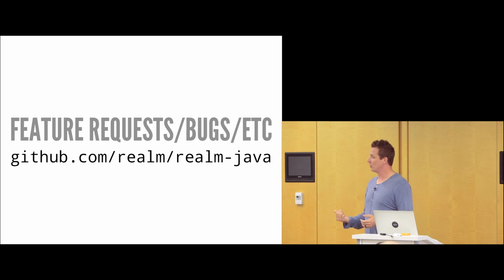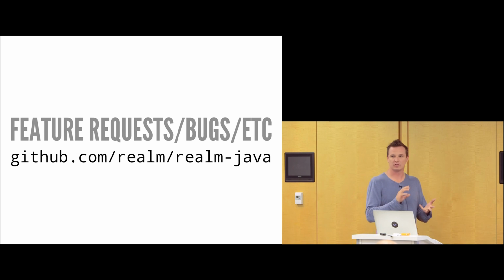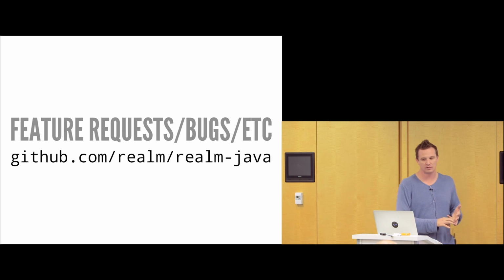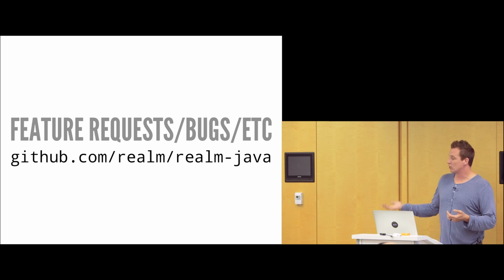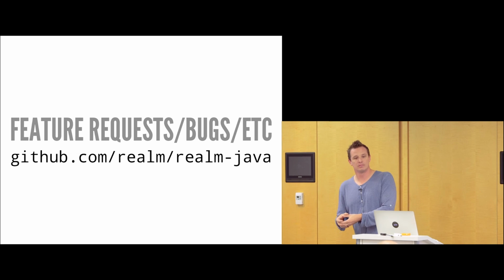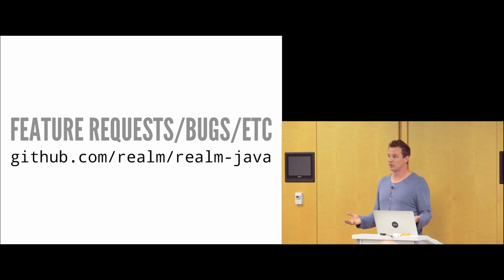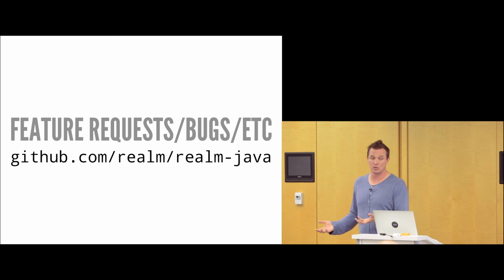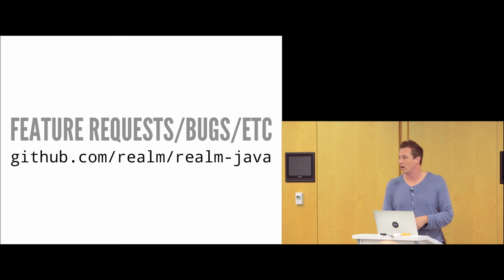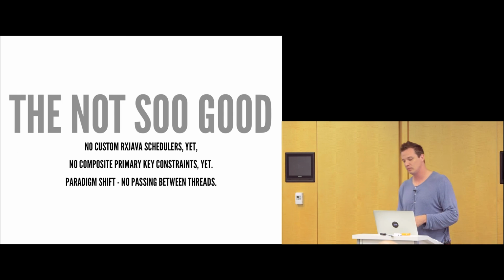Furthermore, with the 2.0 release, these are just the bindings. So you'll see Realm Java, you'll see the Swift bindings, you'll see the Objective-C bindings. The core database, which is a C++ database, was always internal until this last week, and now that is actually out in the open. So if you have a background in C++ or you want to see how the guts of this thing work, it is now completely open source, so you can actually go check it out, and that's going to be at Realm's GitHub page, so it's github.com/Realm.